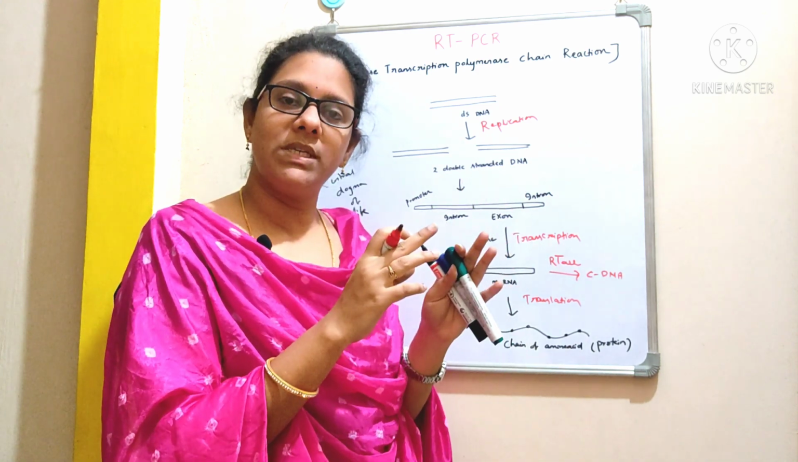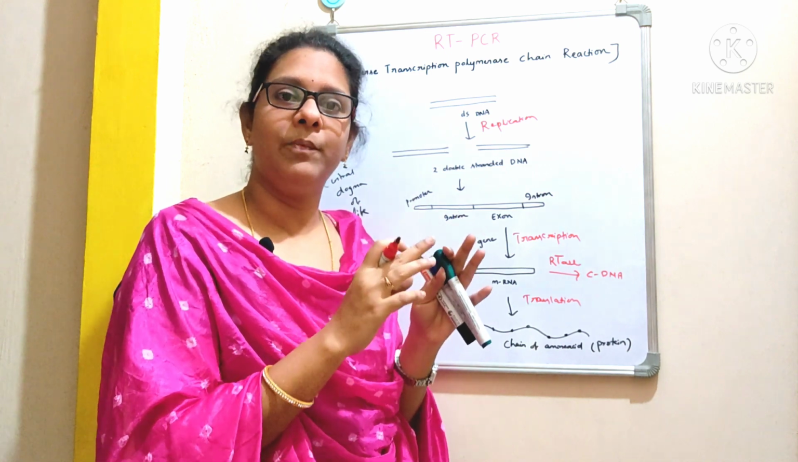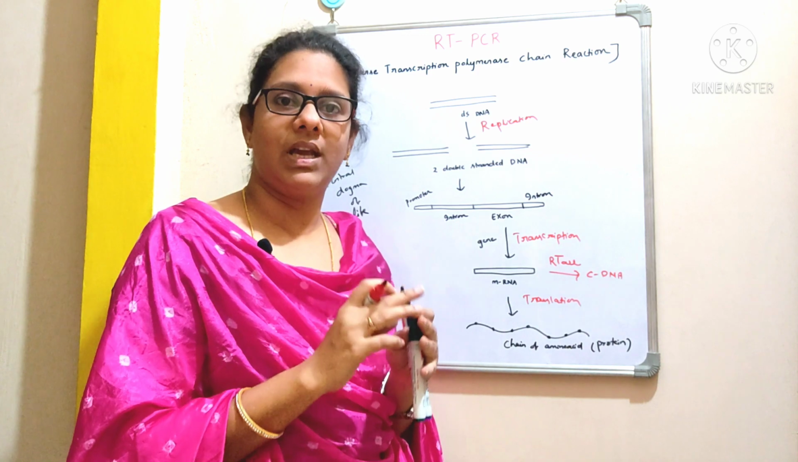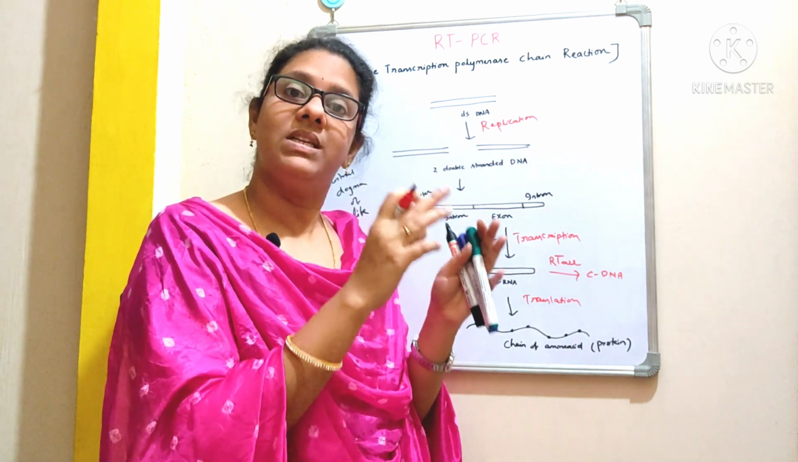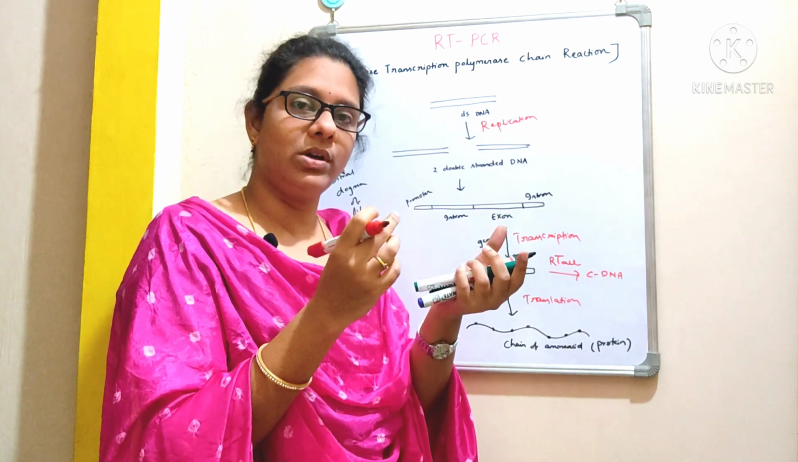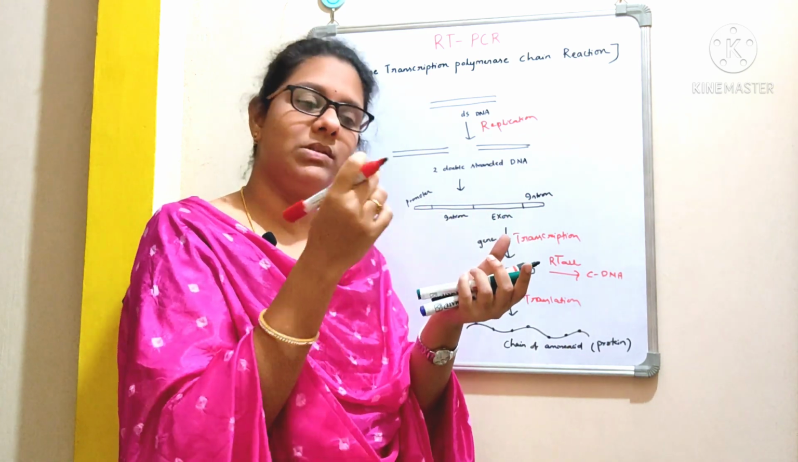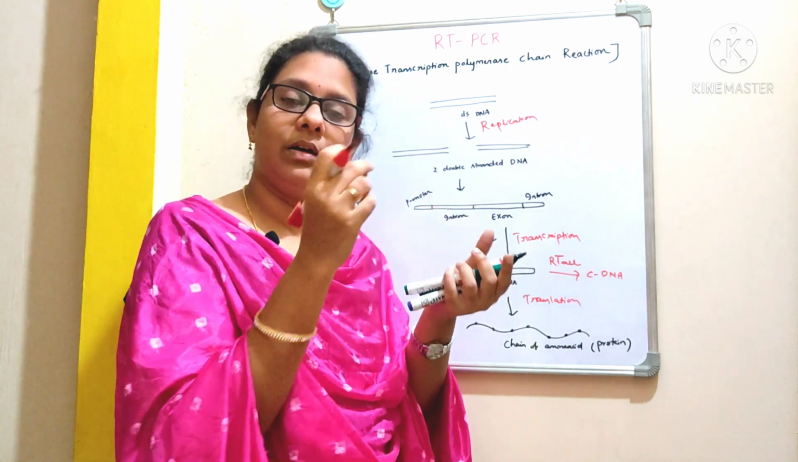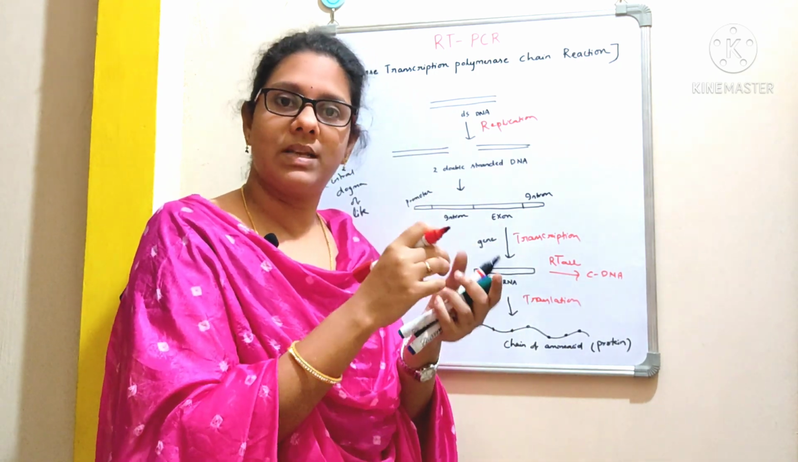In the conventional PCR method, what have we used? We have used Taq DNA polymerase enzyme for the synthesis of DNA, and there we have used DNA as a starting material. So once you set up a reaction mixture, what are you going to add? You are going to add dNTPs, buffer, template DNA, and Taq DNA polymerase, right?